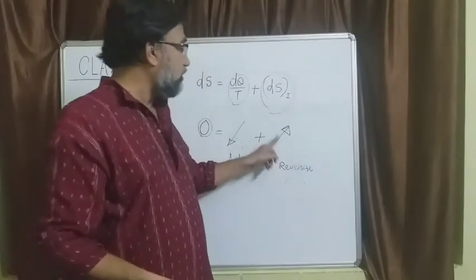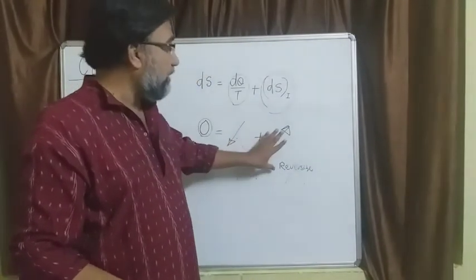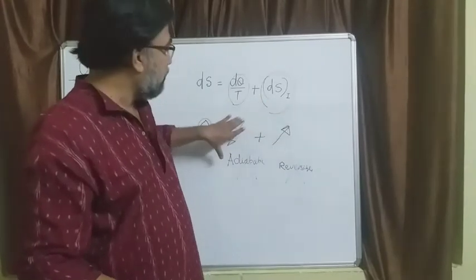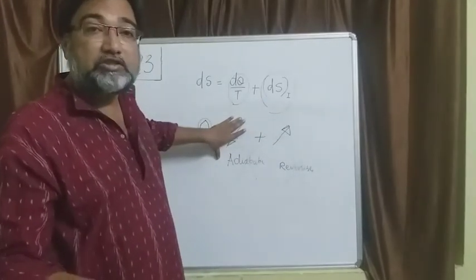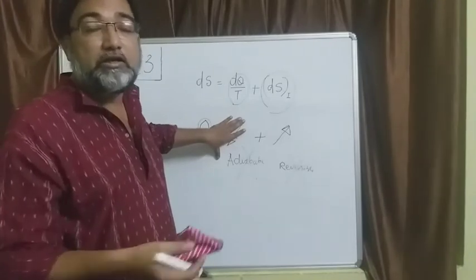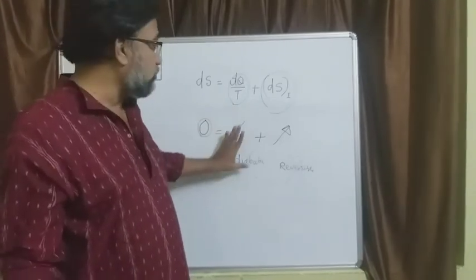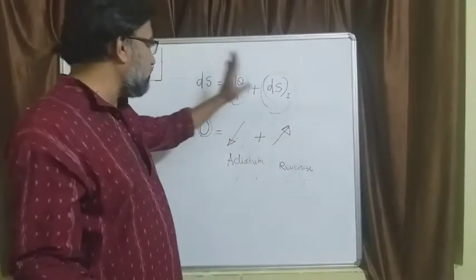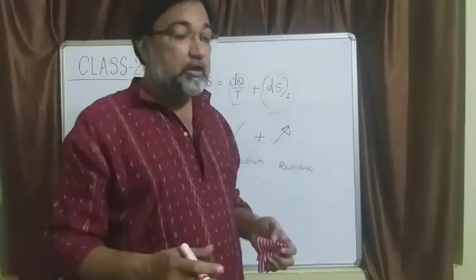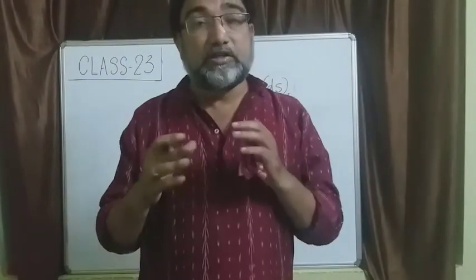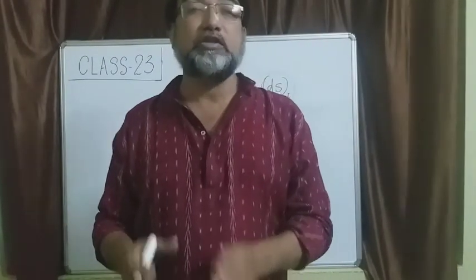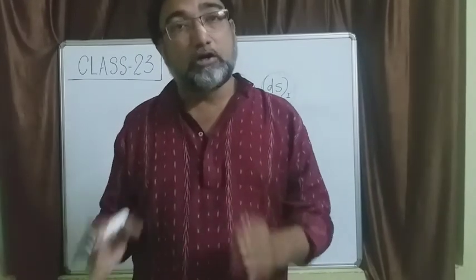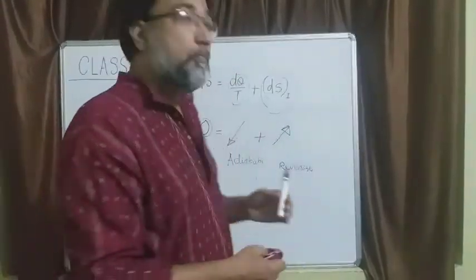It can be irreversible, but there has to be the same amount of entropy rise due to irreversibility as the entropy drop due to external heat interaction. And here the heat interaction is heat removal, because this has to be negative and this is always positive. So look at this situation, and then only you can decide whether to call an adiabatic process an isoentropic one or not. So it has to be reversible in order to be called an isoentropic process, right?